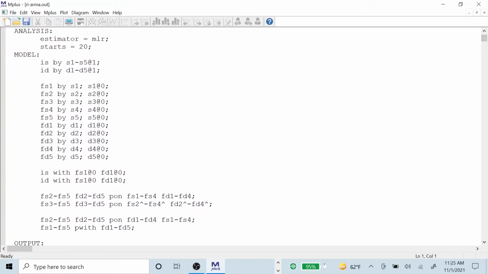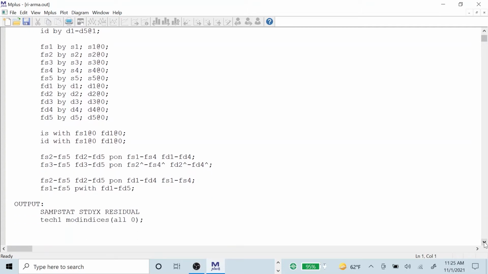So here you probably need starts equals 20, perhaps 50, perhaps 100. So what you do here is you revert back to the old way of specifying RI-CLPM models, namely introduce a factor behind each observed variable with residual variance 0, as in the classic way of portraying the Hamaker et al. RI-CLPM model. And here you have to set some unwanted covariances to 0 between factors. You can have model equals no cov as well. That would work fine. Then you wouldn't have to say that.